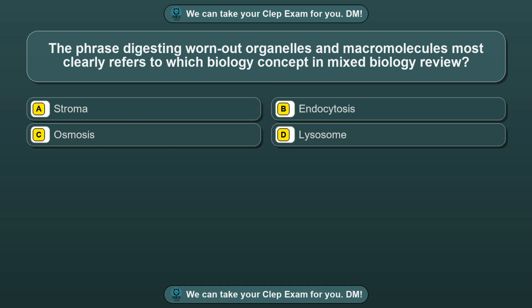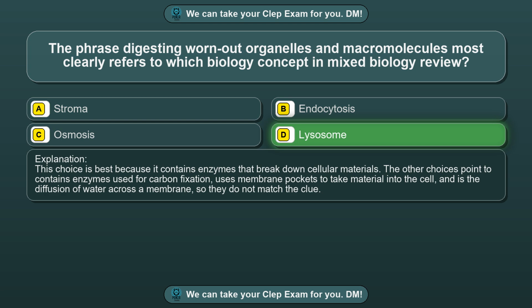Question 14. The phrase digesting worn-out organelles and macromolecules most clearly refers to which biology concept in mixed biology review? Option A. Stroma. Option B. Endocytosis. Option C. Osmosis. Option D. Lysosome. The correct answer is option D. Lysosome. This choice is best because it contains enzymes that break down cellular materials.